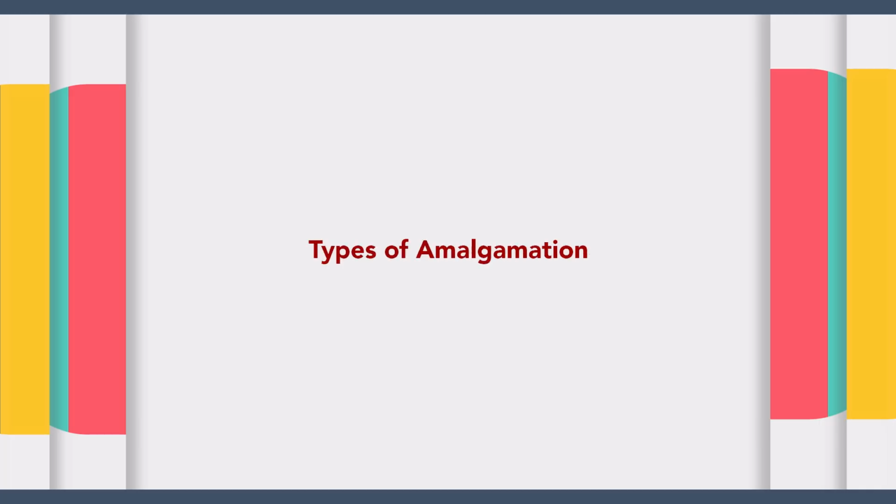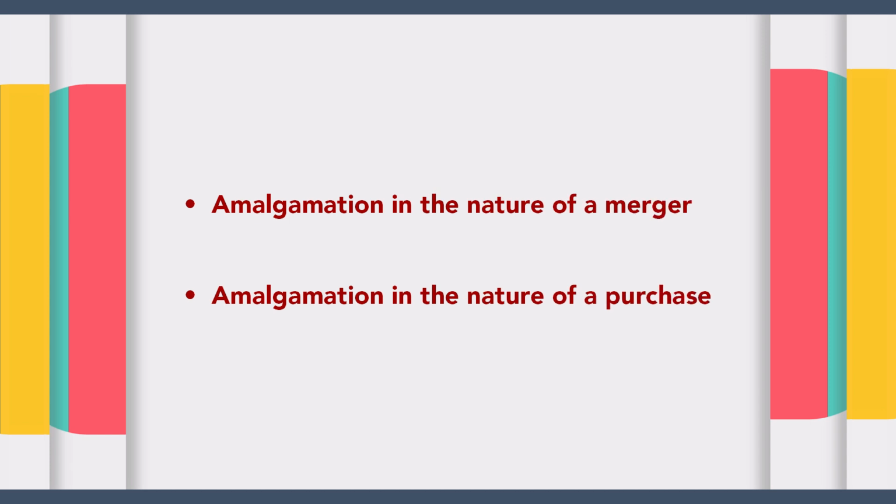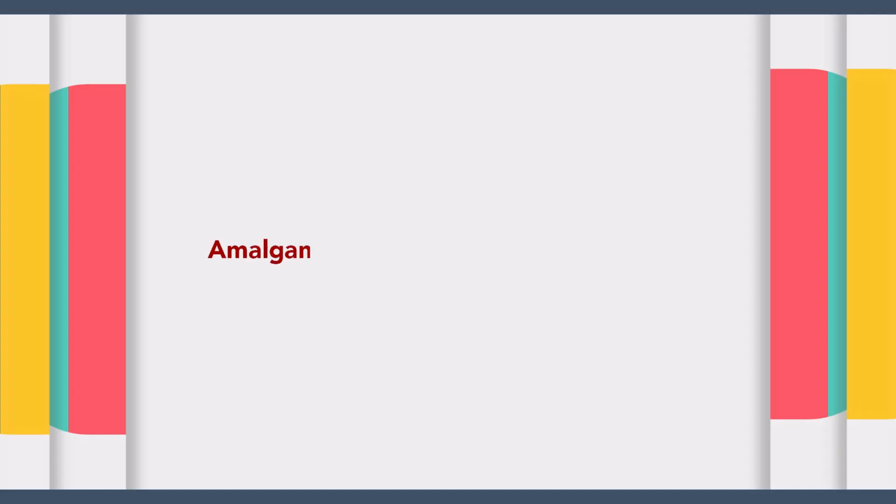As we have already discussed the important definitions of amalgamation, now let's consider the types of amalgamation. The two main types of amalgamation are amalgamation in the nature of a merger and amalgamation in the nature of a purchase. To understand both these types in detail, let us go through them one by one. Amalgamation in the nature of a merger.